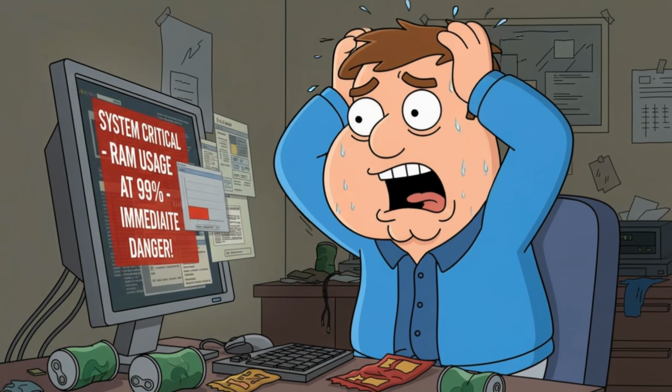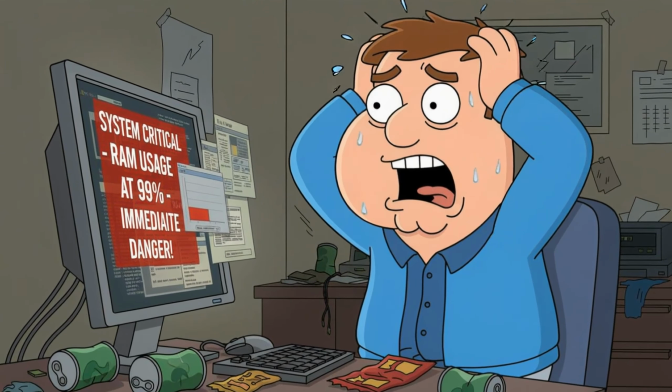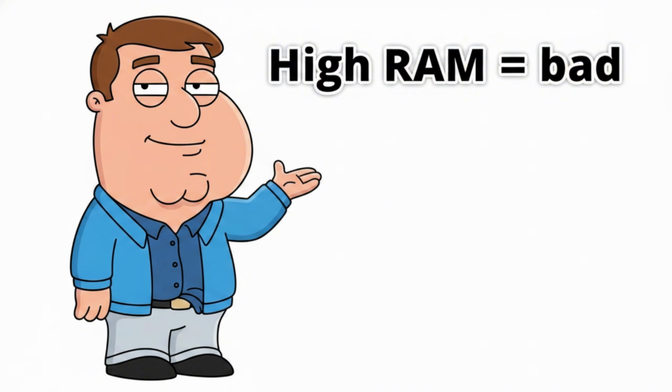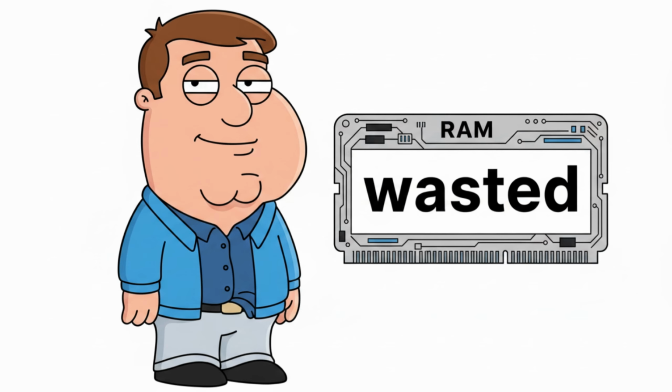Same with memory. People see 80% RAM usage and panic, but modern systems are designed to use memory. High usage isn't bad. Running out of memory is. Disk usage too. A quick spike to 100% isn't always a problem. Constant pressure is. So you start to see the pattern.